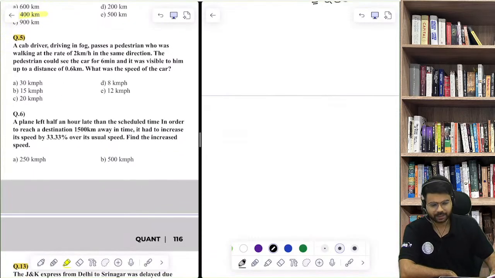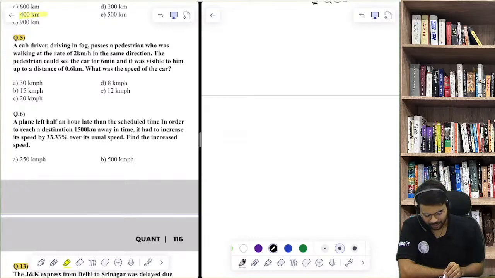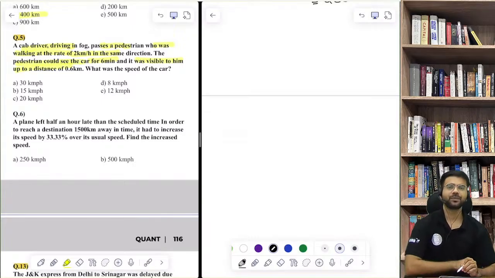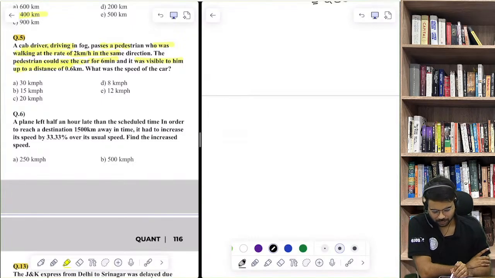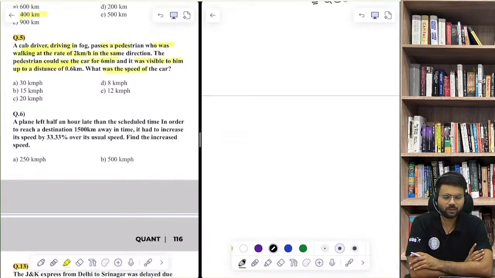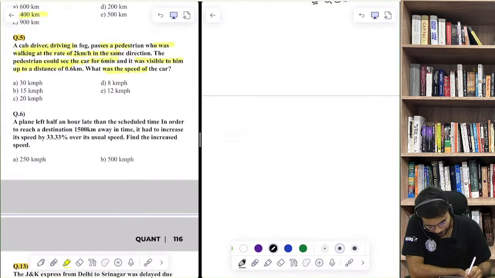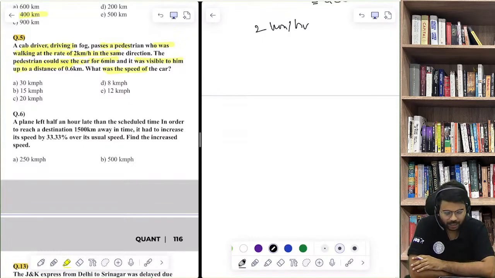A cab driver driving in fog passes a pedestrian who was walking at the rate of 2 kilometers per hour. The pedestrian could see the car for 6 minutes and it was visible to him up to a distance of 0.6 kilometers. The question is, what was the speed of the car? Look, the speed of the pedestrian is 2 kilometers per hour. The speed of the car you don't know.